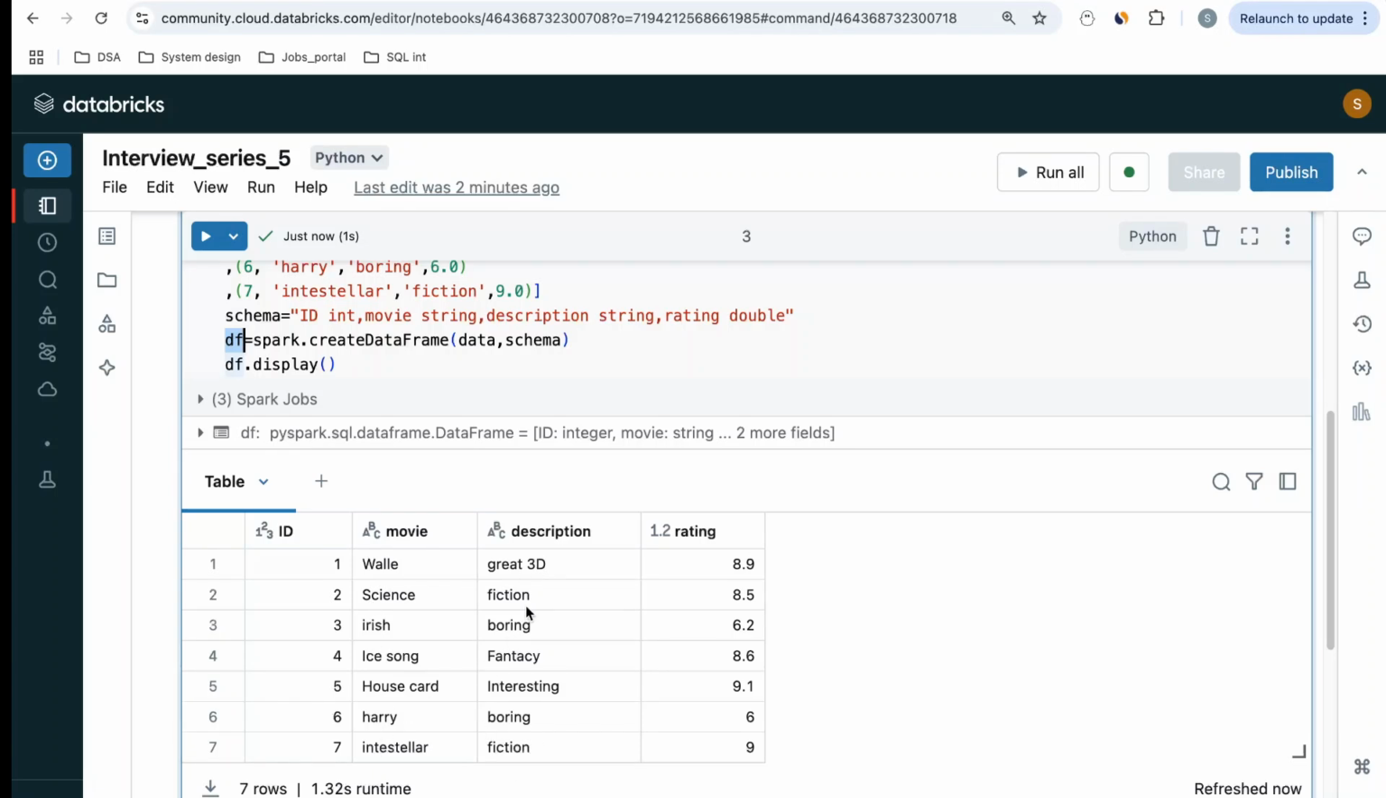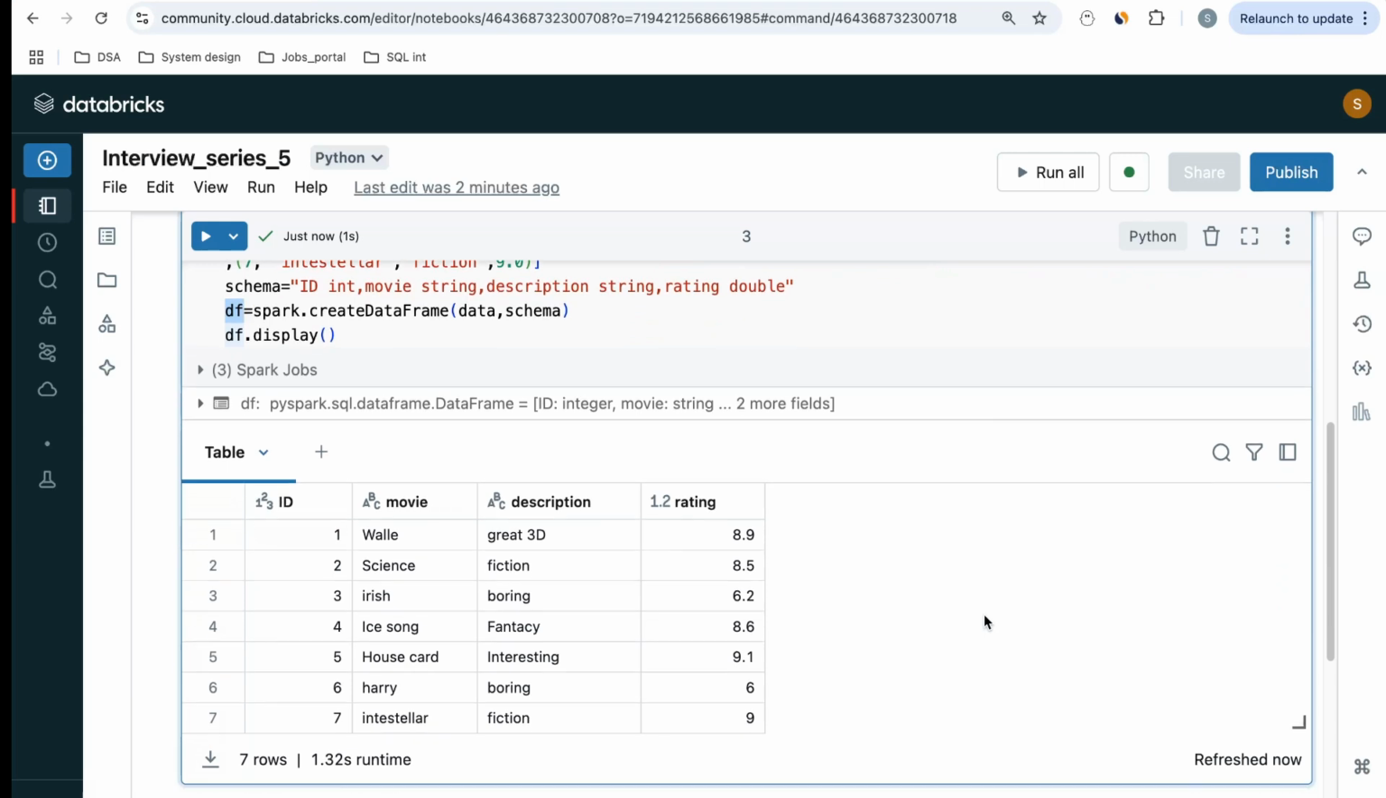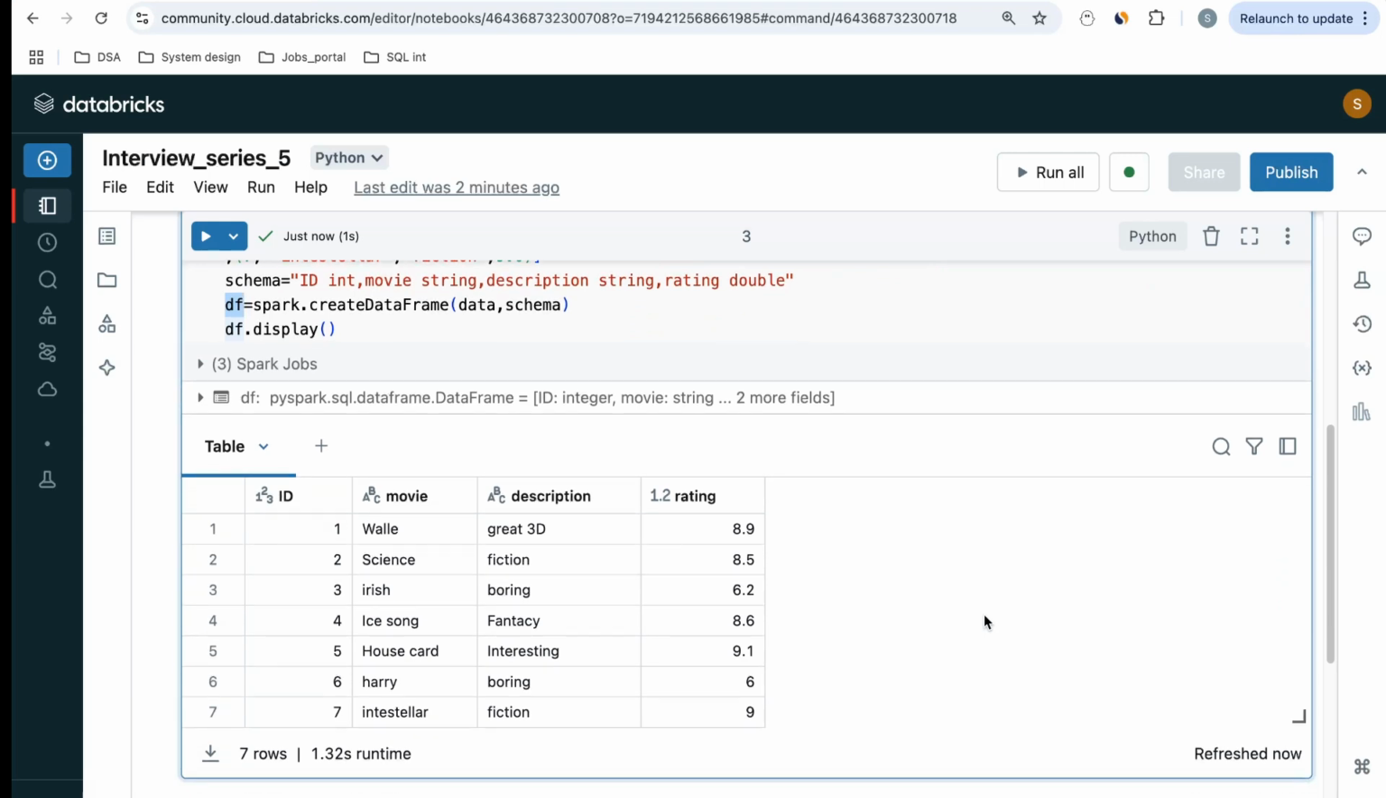What I need to do is get the even number IDs and those movies whose description is not boring. Any movie which is boring, I need to eliminate, and I need to keep the movies which are not boring. So if I see, the boring movie here is Irish and the boring movie here is Harry. I don't know which movies these are, but this is the data set that has been created and given by the interviewer.